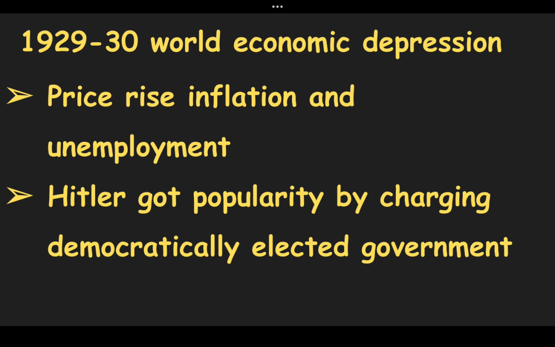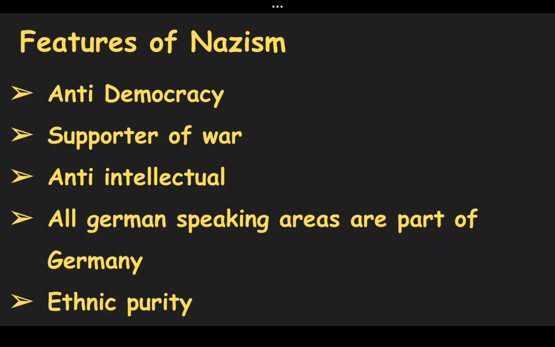Now we should understand the features of Nazism. Nazis believed in anti-democracy. For them, democracy was considered mobocracy. They were war supporters. They believed that war always leads to the creation of energy and peace is always temporary.